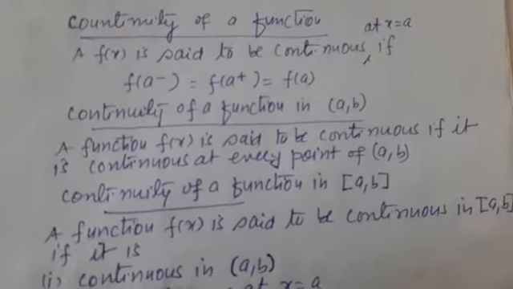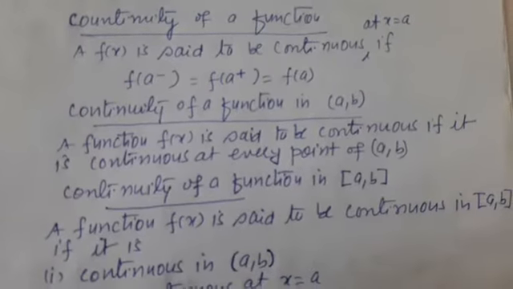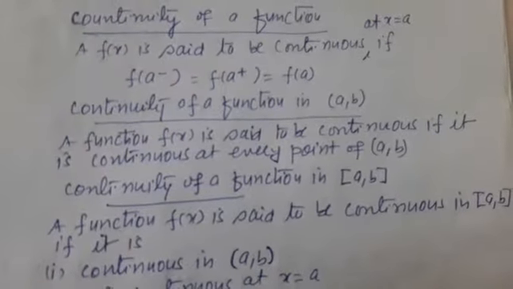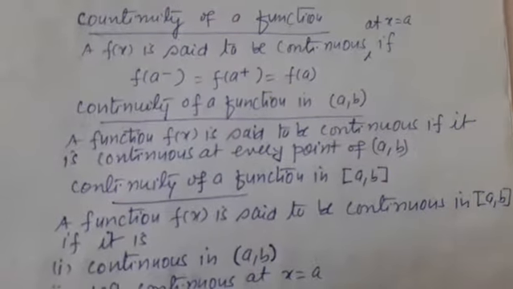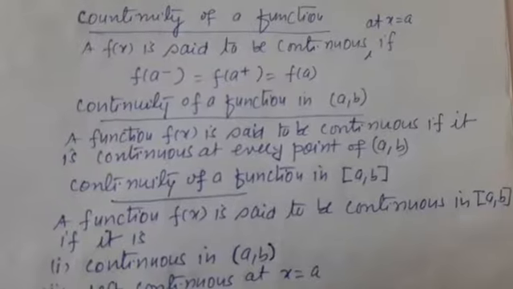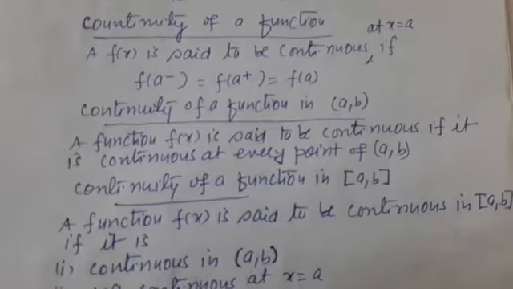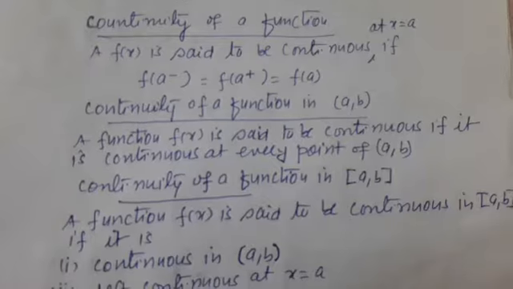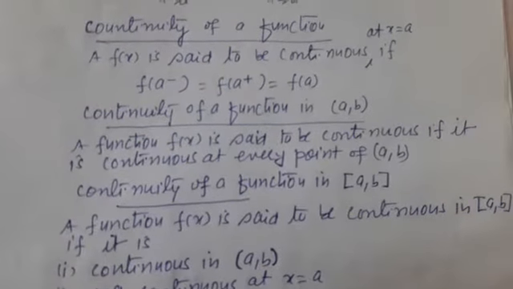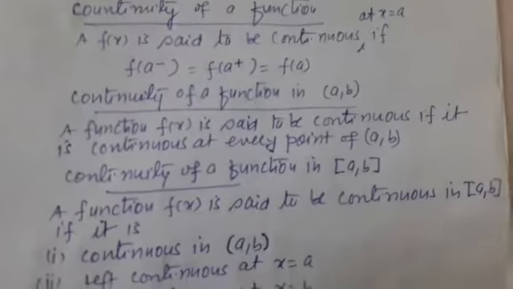We know that a real valued function is said to be continuous at x equal to a if the left hand limit of the function at x equal to a is equal to the right hand limit of the function at x equal to a and the value of the function at x equal to a. All three are the same. Then we can say the function is continuous at x equal to a.